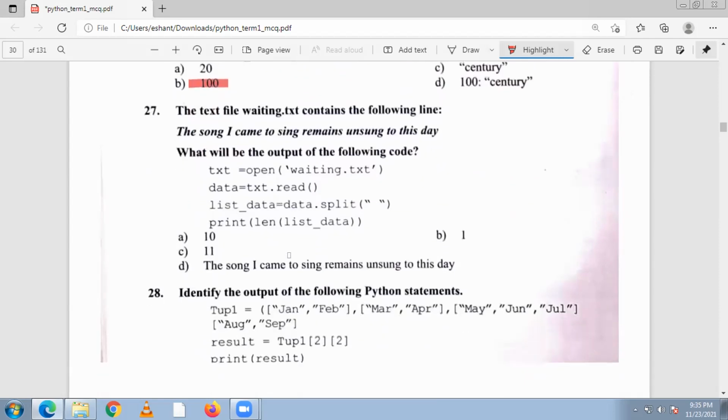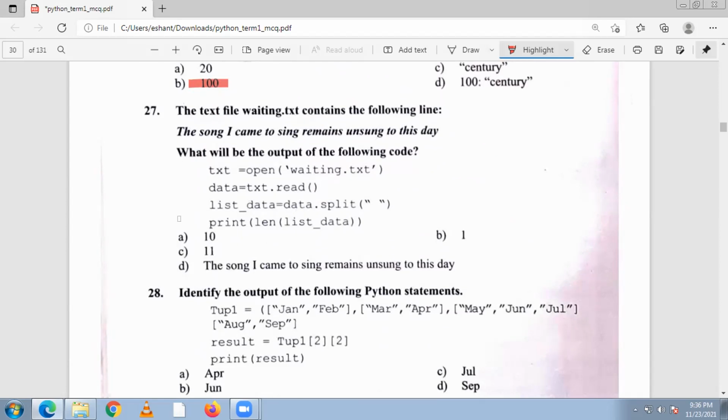Now question number 27. The text file waiting.txt contains the following line: The song I came to sing remains unsung to this day. What will be the output of the following code? Open a file in a variable, read the file, create a variable for the list of data, data.split(), and print the length of the list of data.